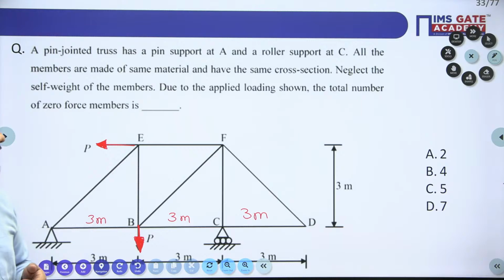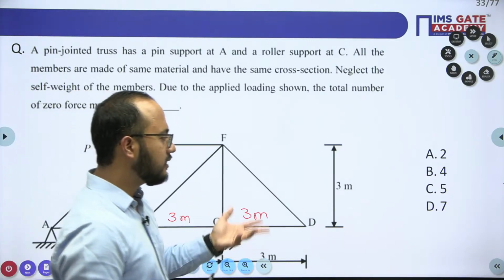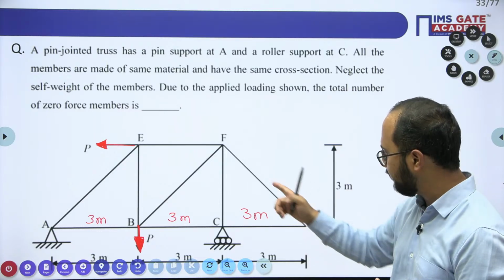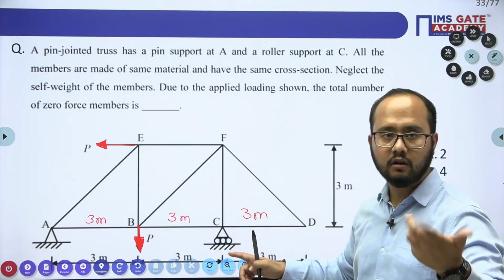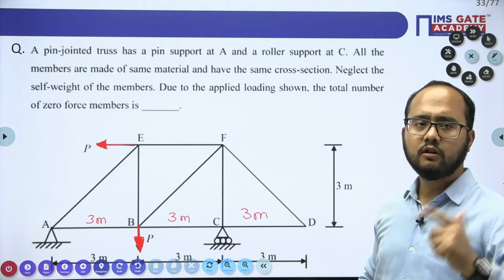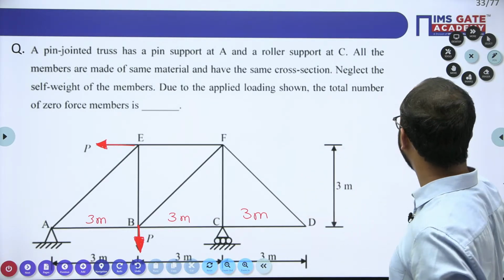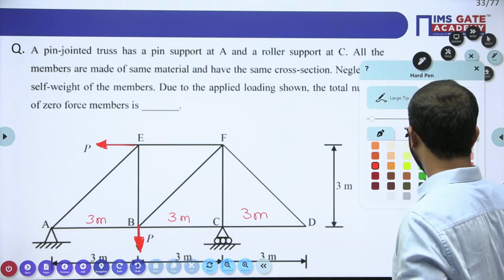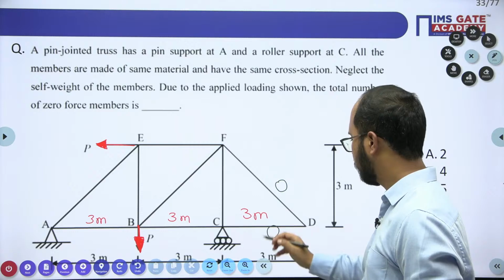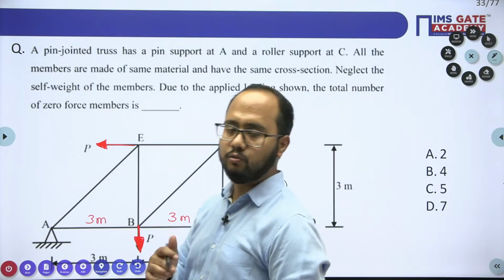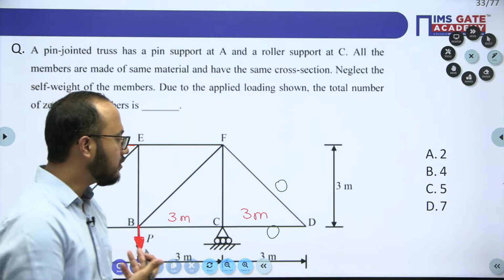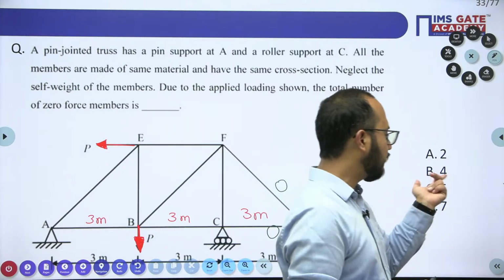See, directly observing this truss, you will say, sir, this is a joint in which 2 members are there which are non-collinear, and no external load is there, no support direction is there. So this one and this one will become zero force members. Absolutely correct. 0, 0. That is what you can say immediately. These 2 members are zero force members. Now, what about the next one? Either 2 will be correct, or 4, or 5, or 7.